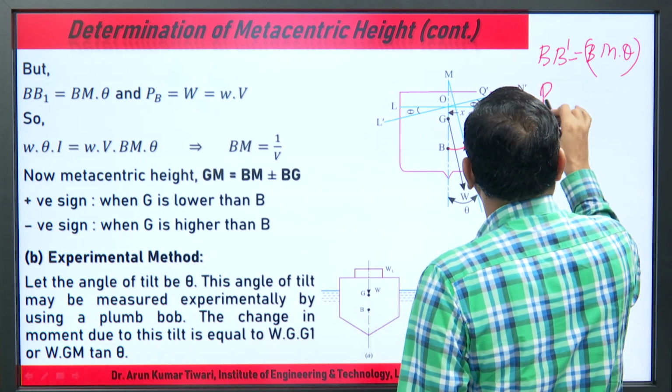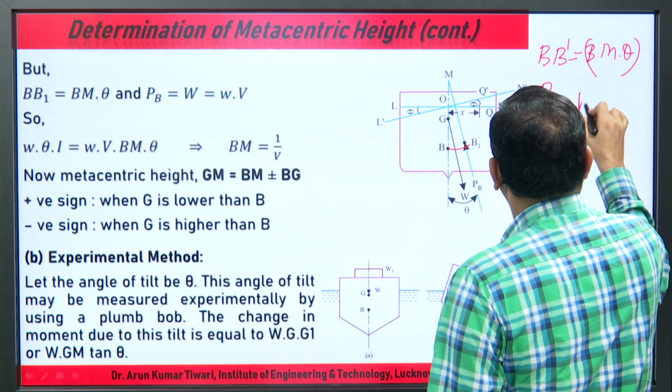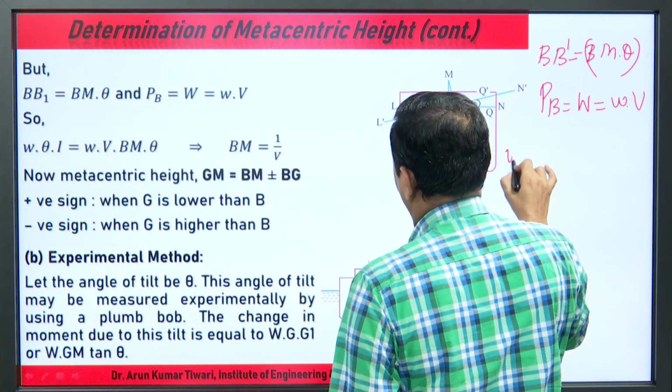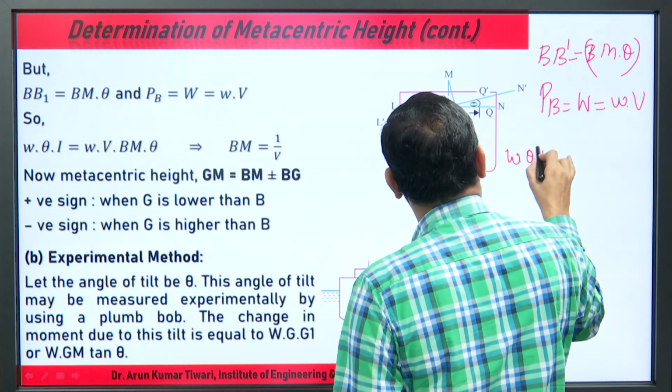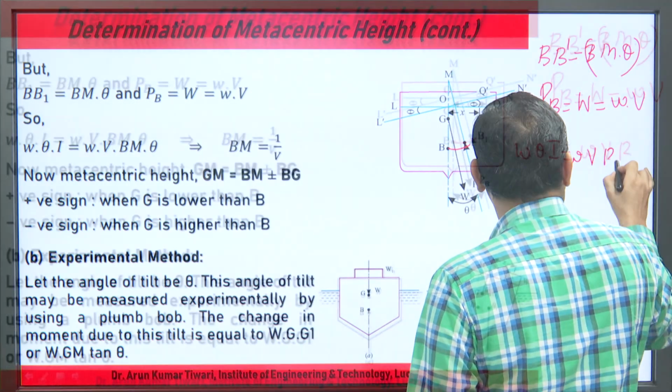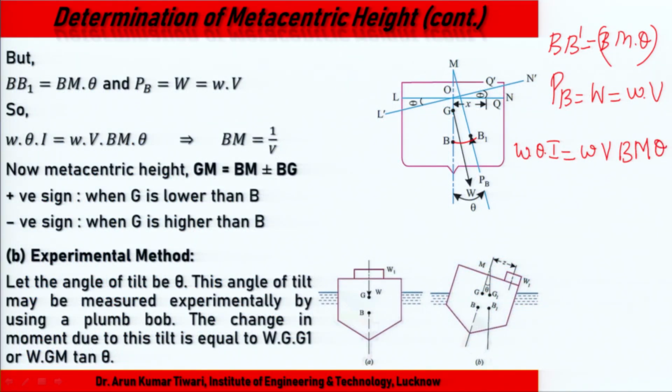What about this PB? PB equal to W, small w into V. So, we can write W theta into I equal to small w capital BM into theta. Okay, clear? So, we can easily say BM equal to